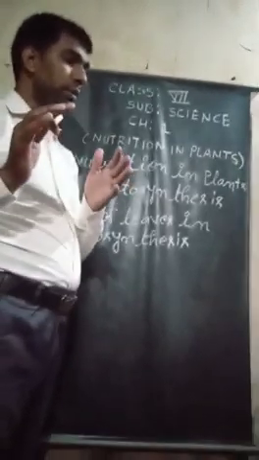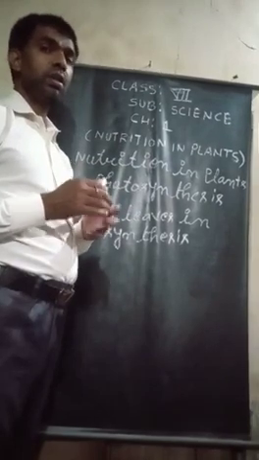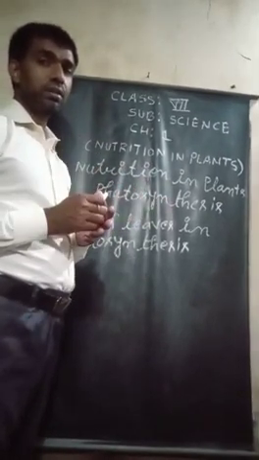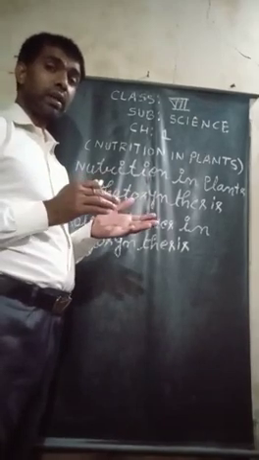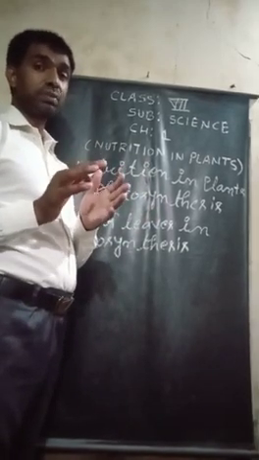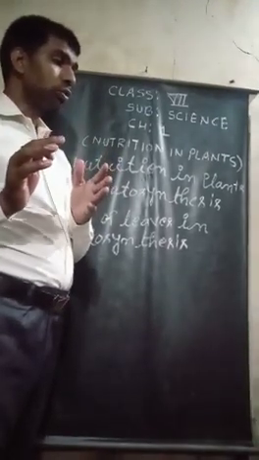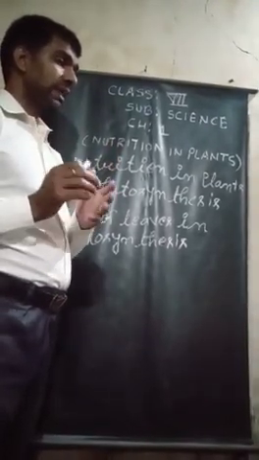So food is prepared or synthesized in plants, that means food is made only by those plants which are green in color.